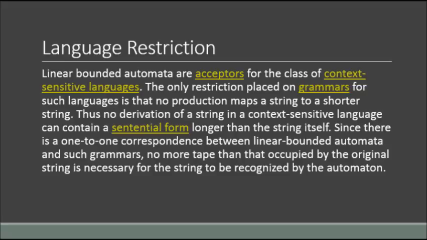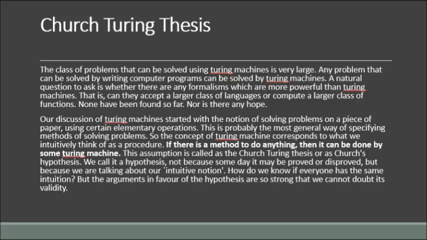Before discussing the decidability and undecidability problems, let's look at the Church-Turing thesis. As stated by Kleene, every effectively calculable function is generally recursive. All of these statements which I am going to tell now are implied by the Church-Turing thesis. We can model any mechanical computer with a Turing machine. Any mechanical computation can be performed by a Turing machine.